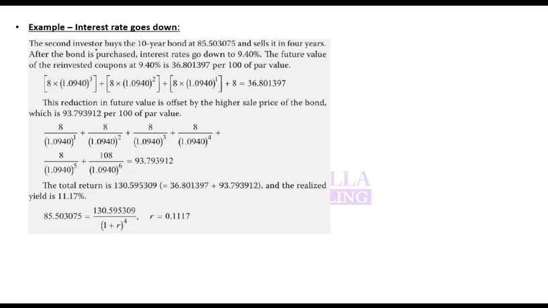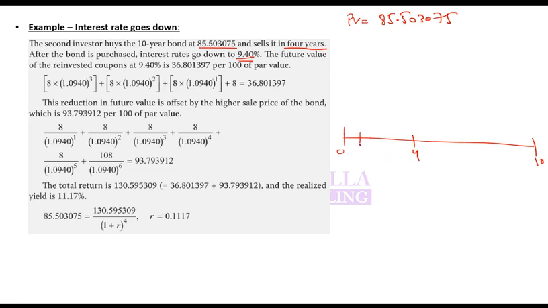Interest rate goes down. The second investor buys the 10-year bond, same bond, and sells it in 4 years. Now he is not keeping it for 10 years, he is selling it in 4 years. So the present value investment today is 85.503075. After the bond is purchased, interest rate goes down to 9.4%. Future value of reinvested coupon. So this is a 10-year bond. He is selling it in 4 years.